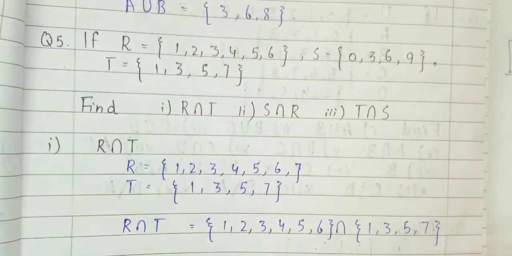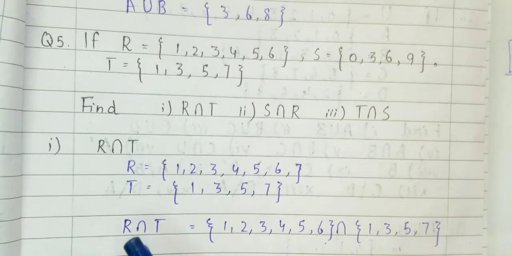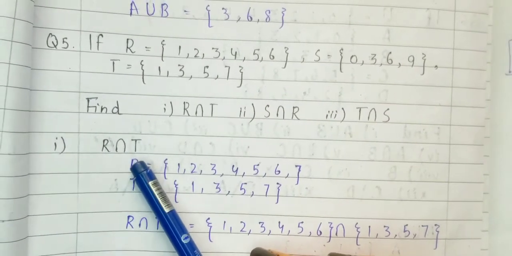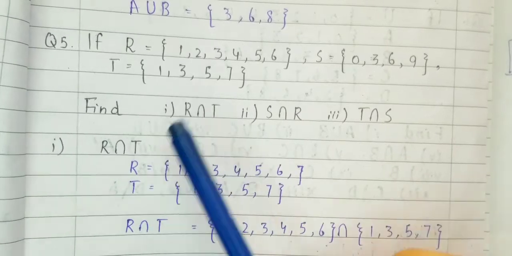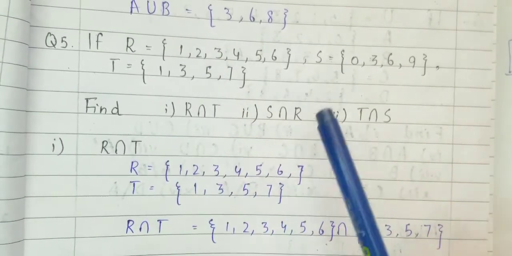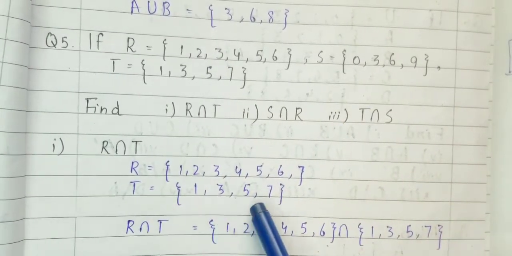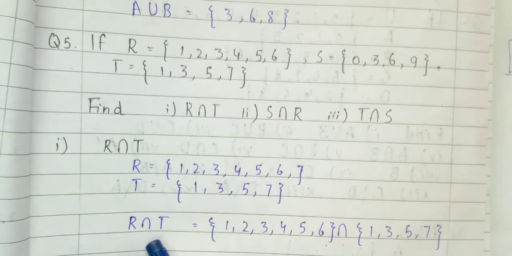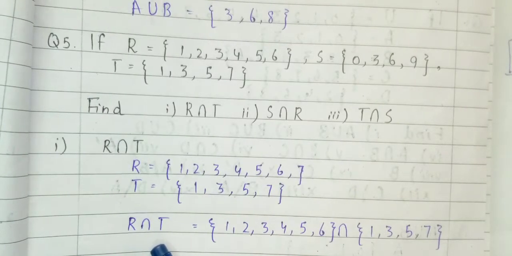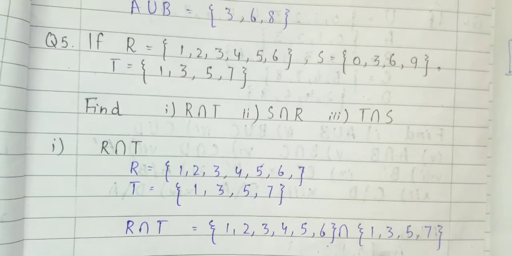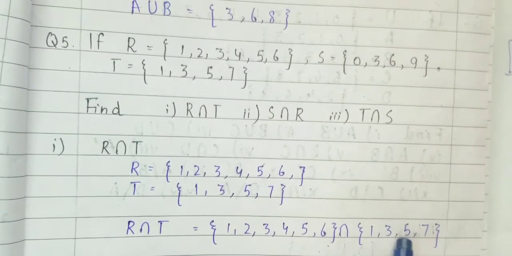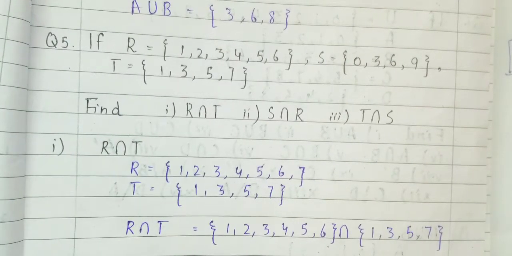Here also, in question number 5, you have to find R intersection T. What is the value of R? It's 1 2 3 4 5 6. And what's the value of T? It's 1 3 5 7. I have to take the intersection, which means I have to find the same elements in both the sets. They are 1, 3 and 5. All right, so the answer for R intersection T is 1 3 5.